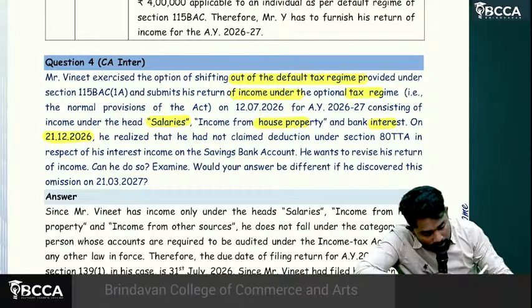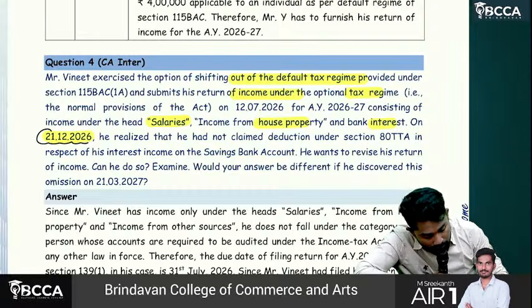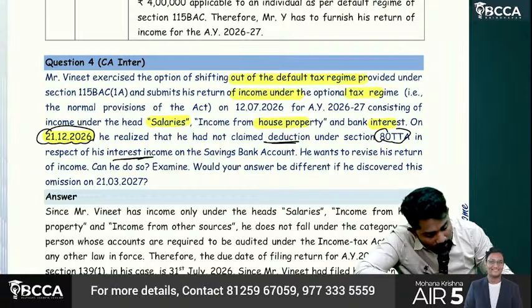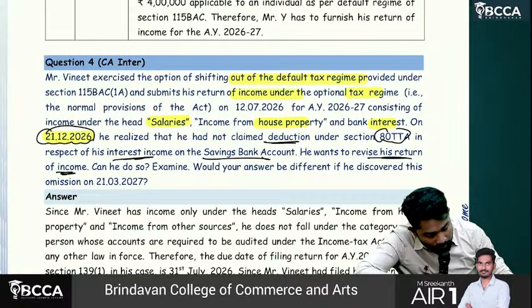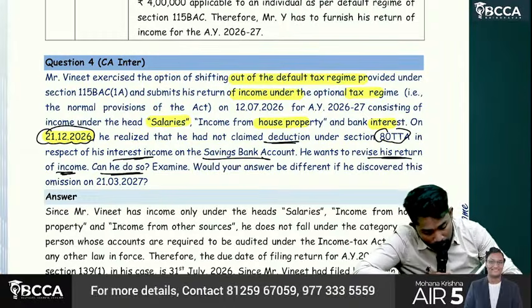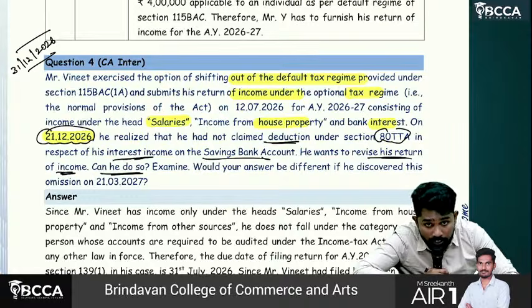On 21st December 2026, he has filed the return. He realized that he has not claimed deduction under section 80TTA in respect of his interest income on the savings bank account. He wants to revise his return of income. Can he do so? Yes. He has time limit till what? 31st December 2026. He has the time to revise the return.